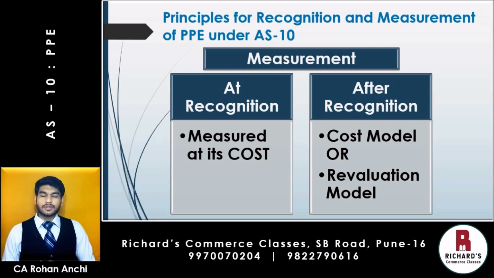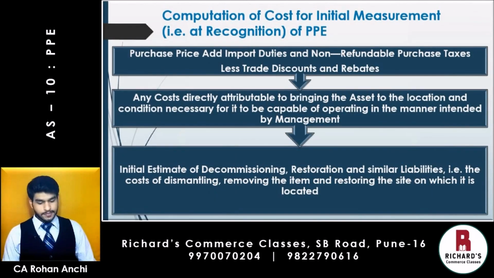Now when we talk about cost, what all is included in cost, let us have a look. Computation of cost for initial measurement, that is at recognition of property, plant and equipment. Purchase price, add import duties and non-refundable purchase taxes less trade discounts and rebates. So whatever was the original purchase price of the asset, to that you will add any import duties if the asset has been imported from another country, as well as all non-refundable taxes, which means any tax for which you get a refund or a credit, those taxes will not form part of cost. Non-refundable taxes are to be added, and in case any trade discounts or rebates have been received, that will be used to reduce cost.